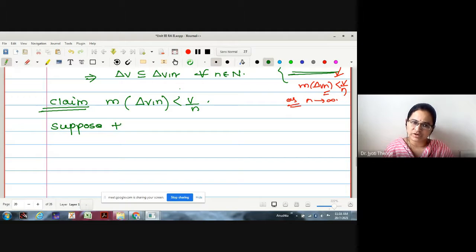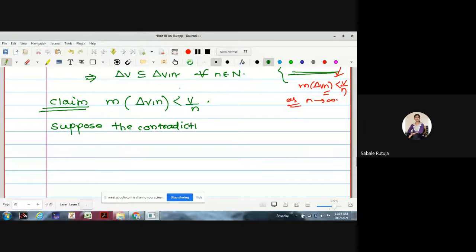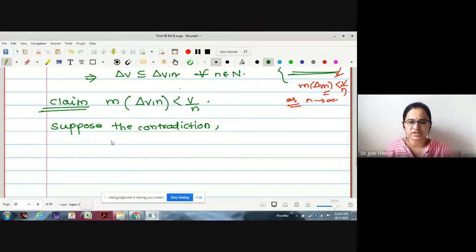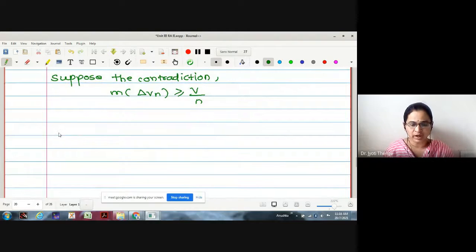Suppose, for contradiction, that the measure of delta vn is greater than or equal to v by n. Now, as we have made a contradictory assumption, somewhere we will get the contradiction. Let me check where. See, we will take the integral of psi n minus the integral of phi n, where the integration is taken over the set delta vn.